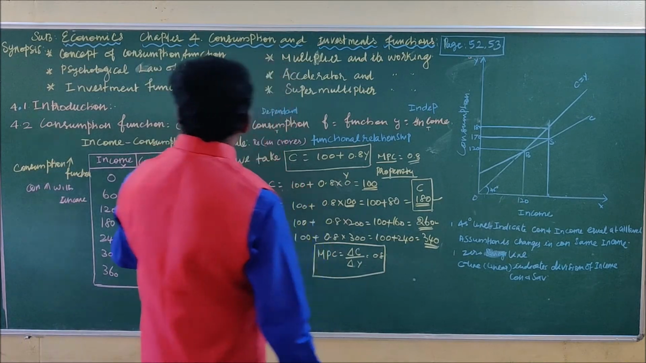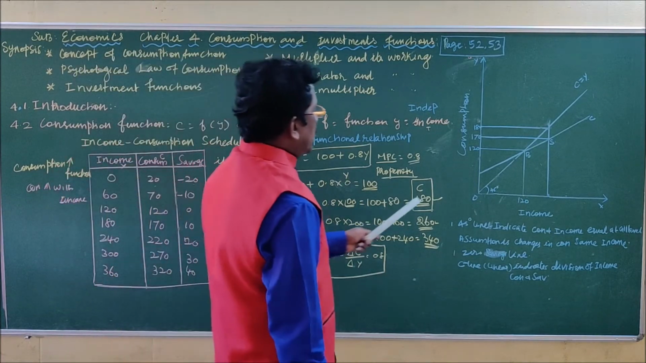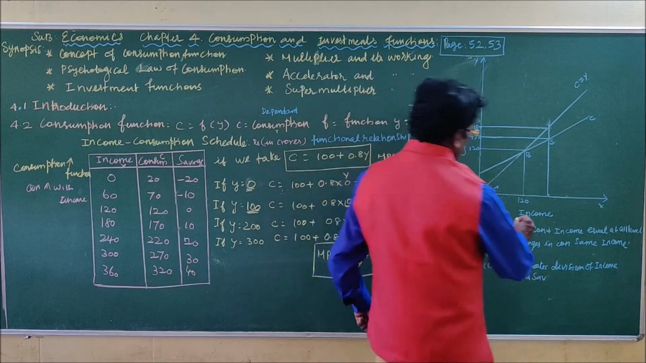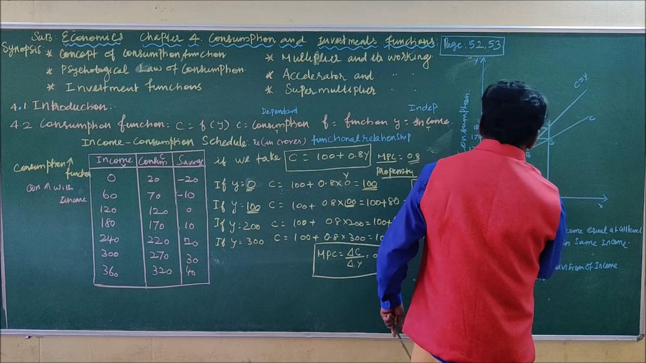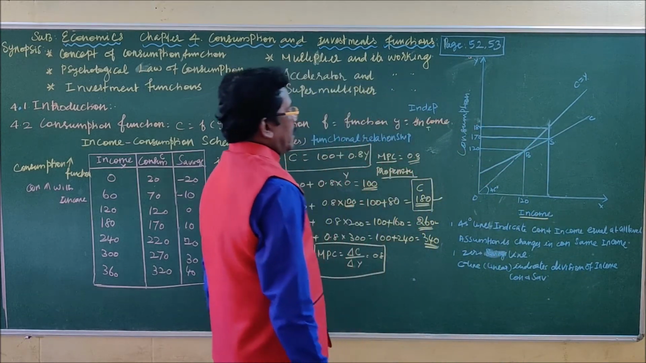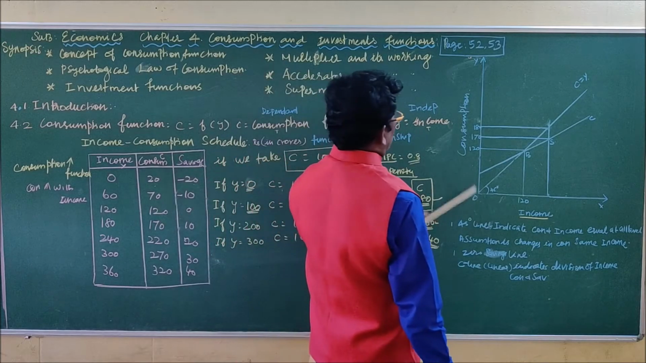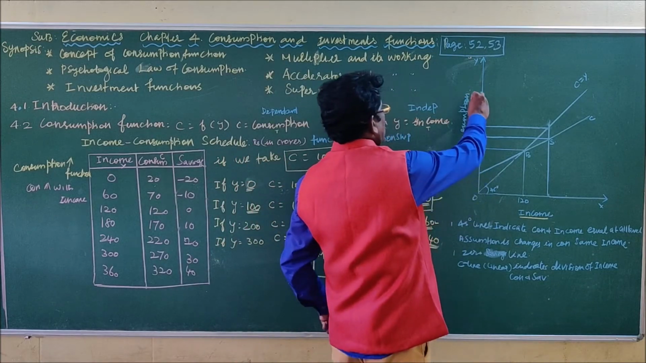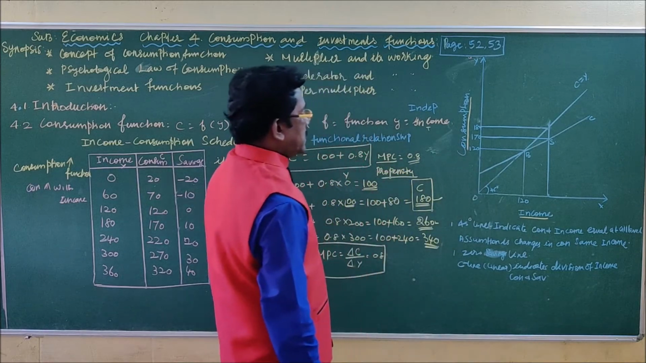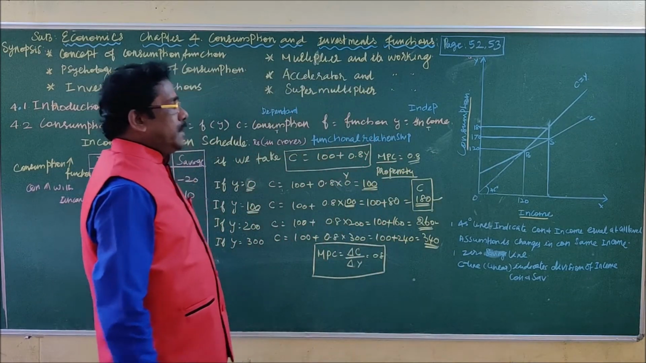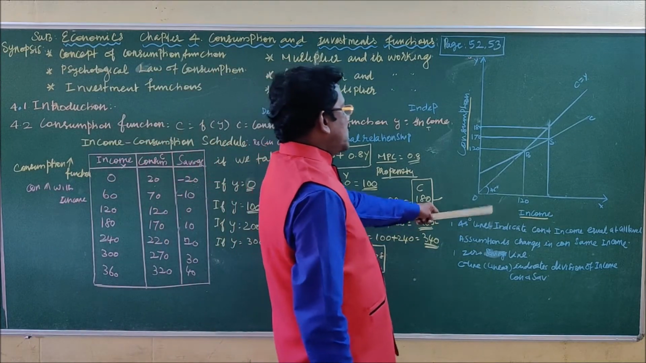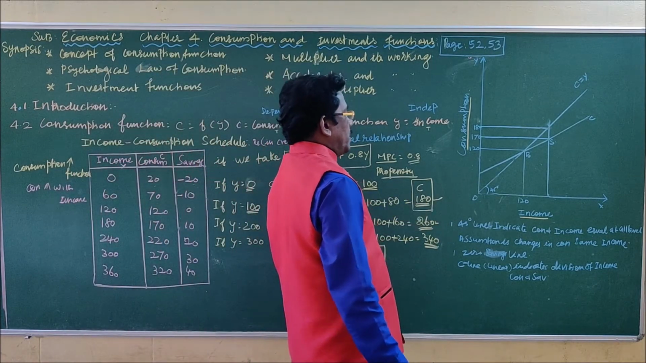Right. From this schedule we have to draw a diagram like this. The x-axis mentions the level of income of the consumer, whereas the y-axis refers to the level of consumption by the consumer. This is the horizontal axis and the vertical axis.